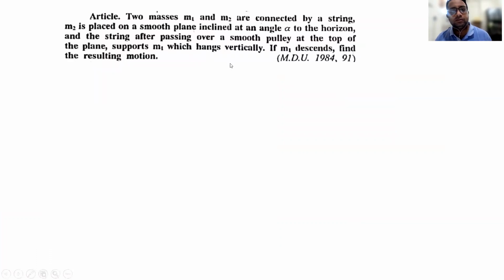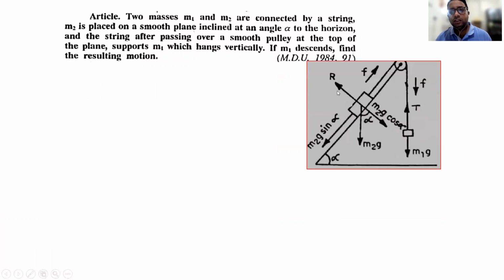What is the situation? This is the situation. This is an inclined plane. So inclined plane will be this one. This is our inclined plane, and one particle is placed on this inclined plane and is connected by a string which passes over a pulley and with the second particle which is hanging vertically.